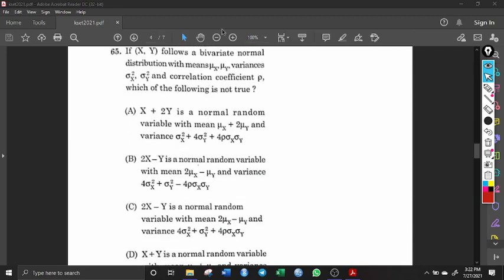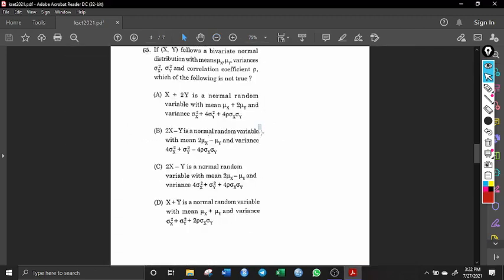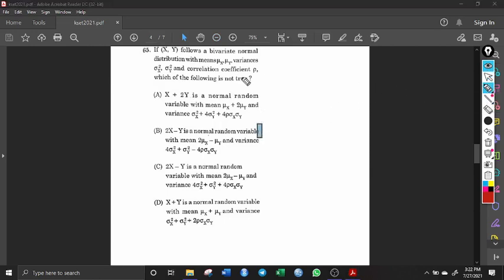This question is based on the bivariate normal distribution. What has been given? Here x and y are bivariate normal variates. X, y follows a bivariate normal distribution with mean mu x and mu y, and the variance covariance matrix is given by sigma x square and sigma y square.